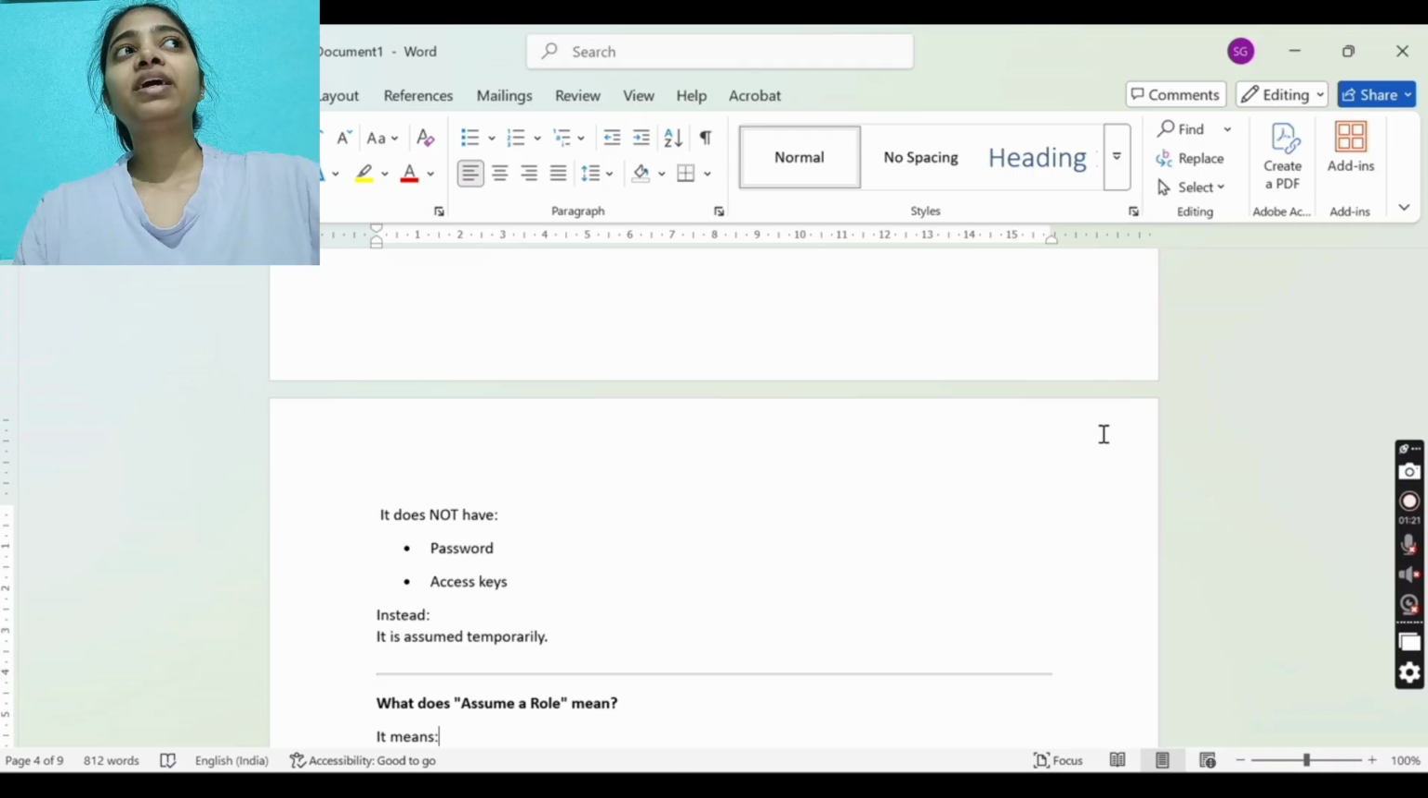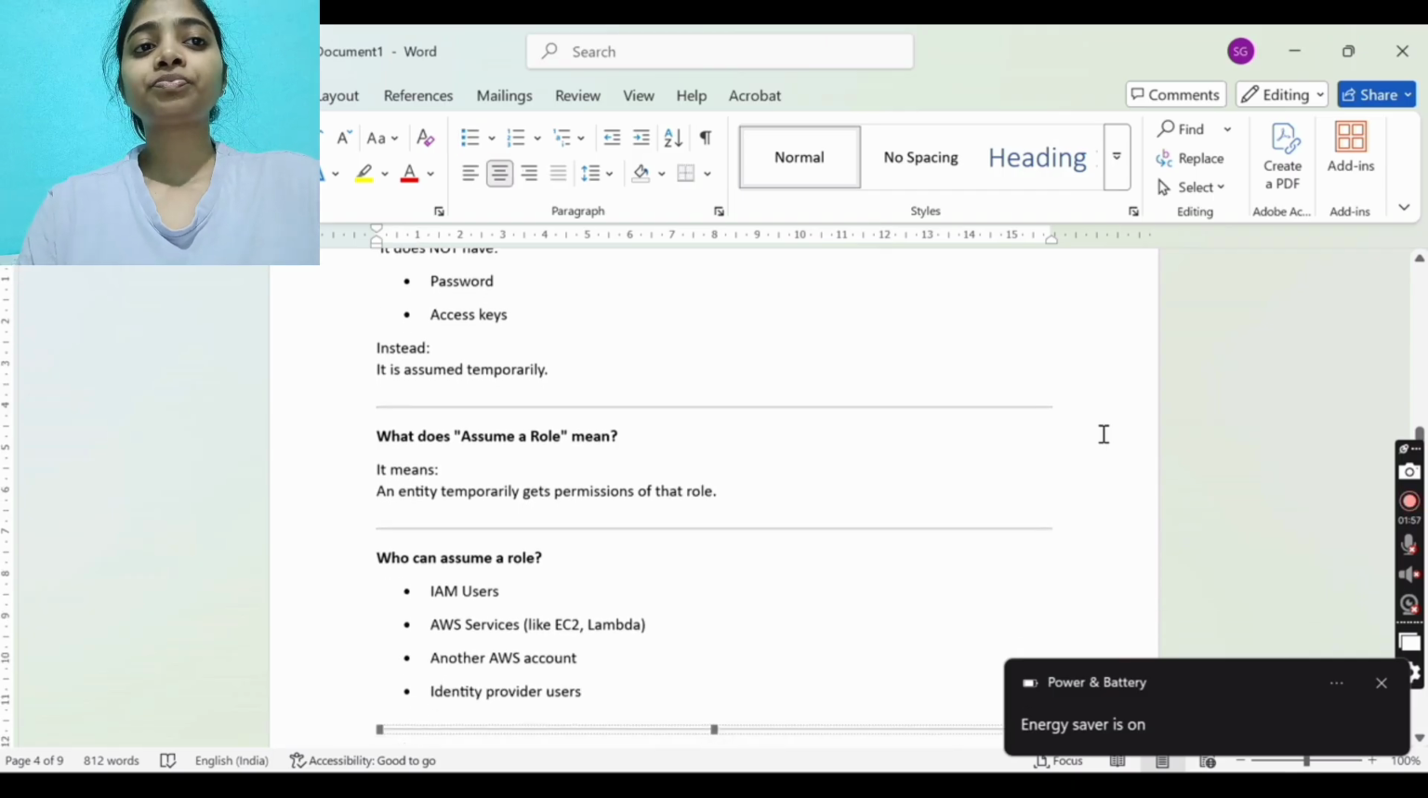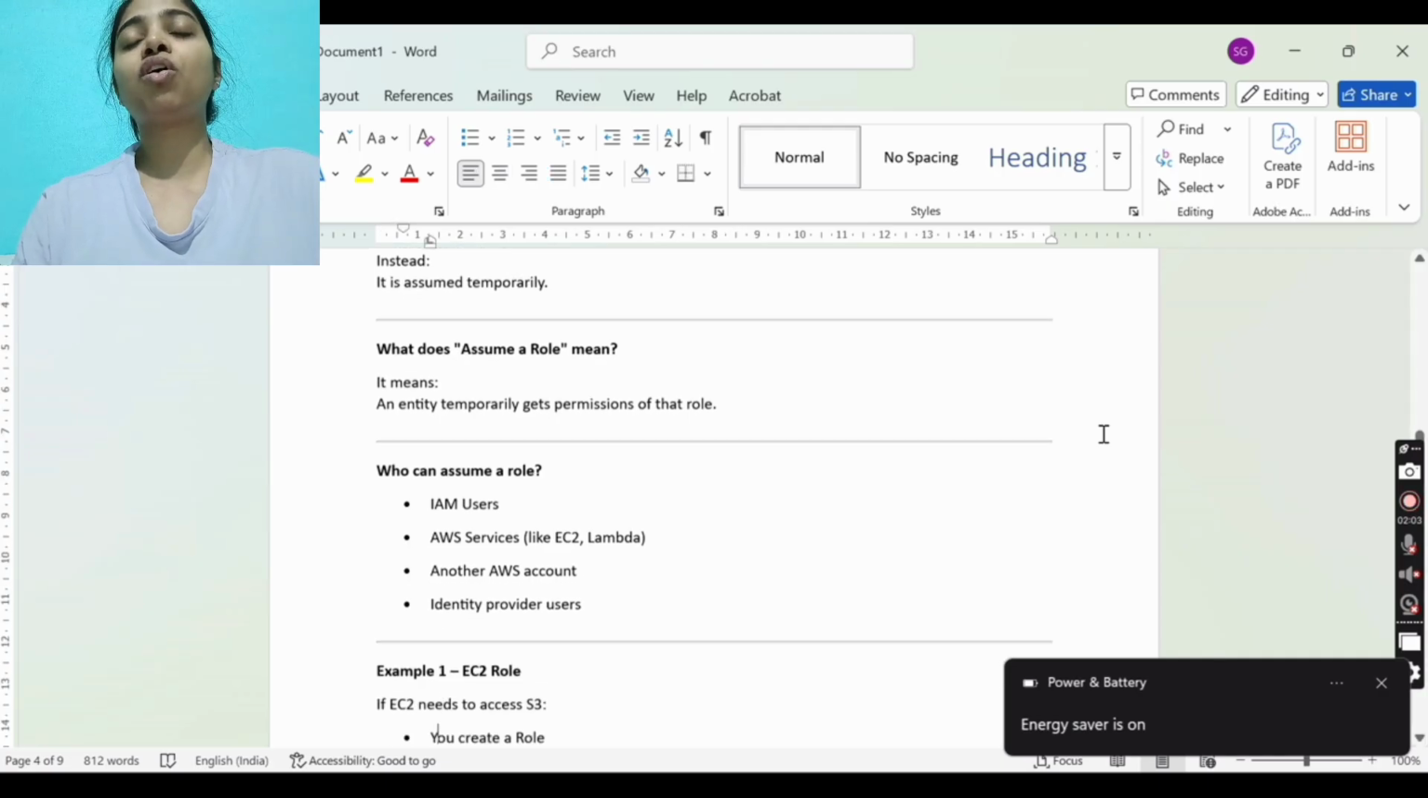But roles are like, there are roles created for developers, and you are not a developer, but for some time you need the access of a developer, what developers are performing. So instead of creating an IAM user, you will assume that role of developer so that you get the access that developers have, and when that time period is gone, you will lose access. So those are temporary and can be assumed temporarily, and for security purposes those are more secure. So what does assume a role mean? It means an entity temporarily gets the permissions of that role.